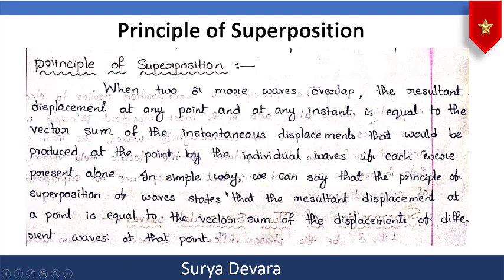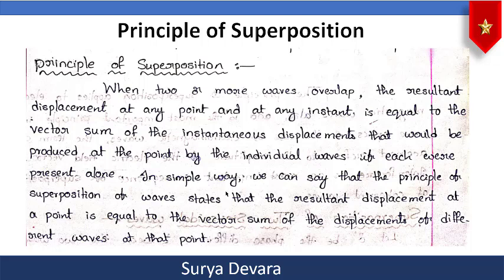Now coming to the principle of superposition, this is the first important concept, and I have taken this directly from the material, so follow me carefully. When two or more waves overlap, the resultant displacement at any point at any instant is equal to the vector sum of the instantaneous displacements that would be produced at the point by the individual waves if each were present alone. This concept is important: if each were present alone.